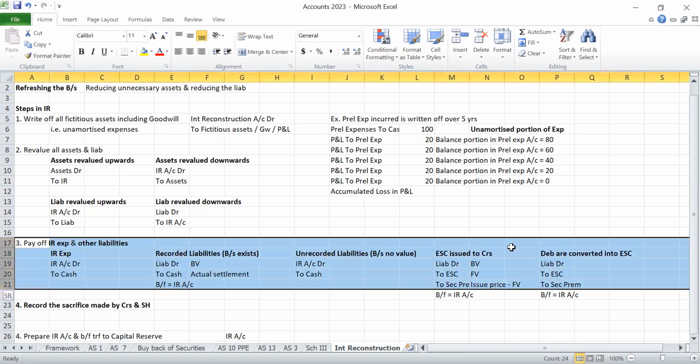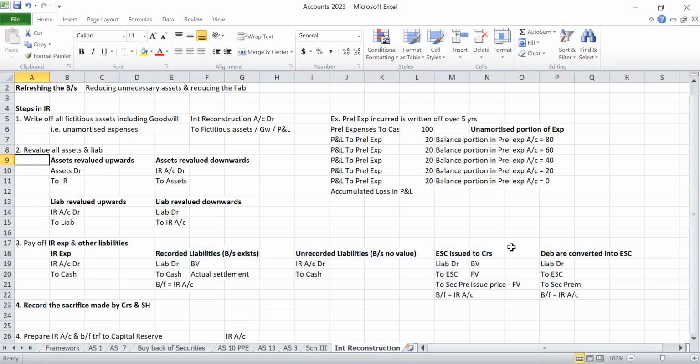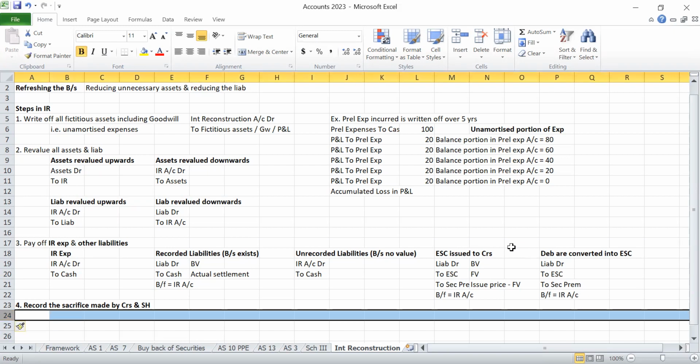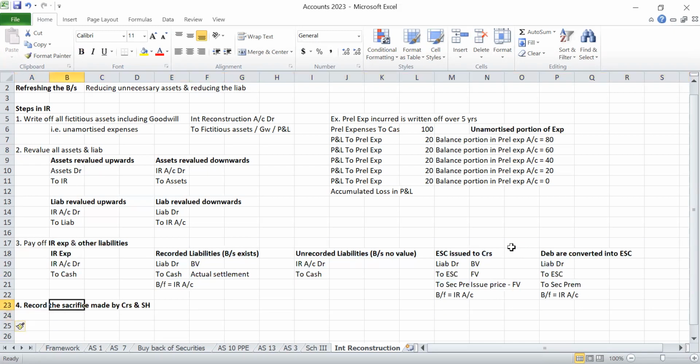Liabilities we have reduced by paying cash or by issuing equity shares, and liabilities we have also revalued upwards or downwards. Then we have to call a creditors meeting and ask creditors to reduce their liabilities. Sometimes the creditors will reduce their portion. So the liability account is debited to the internal reconstruction account, to the extent of reduction.